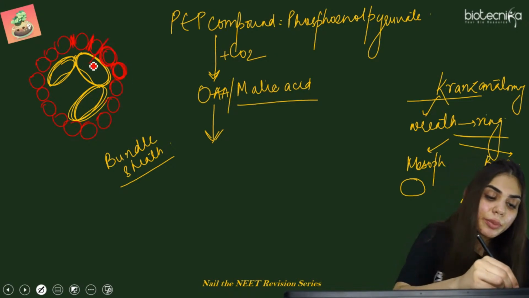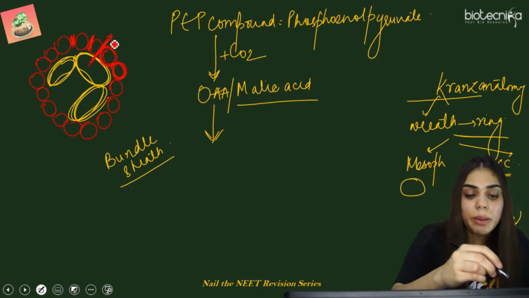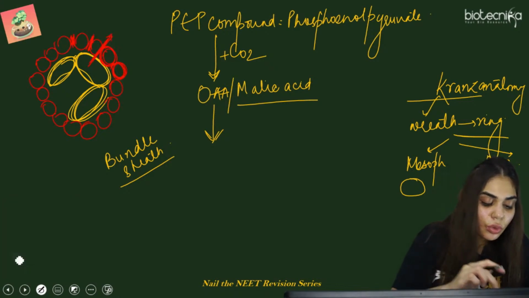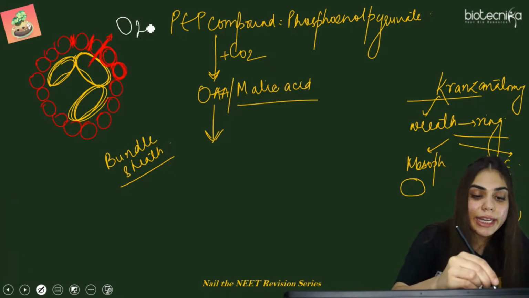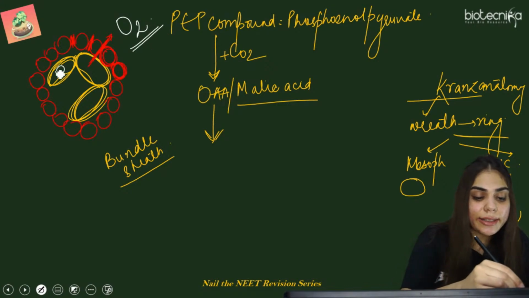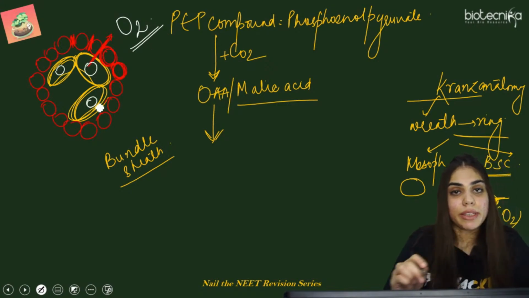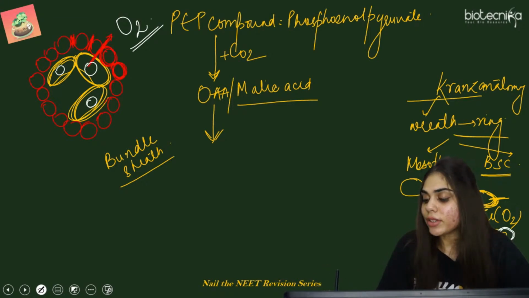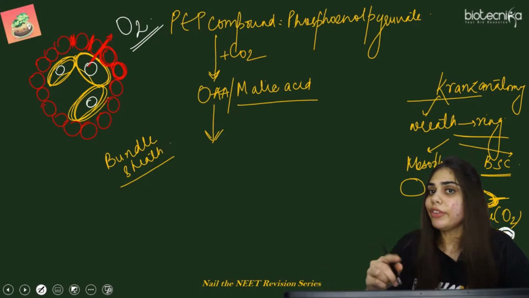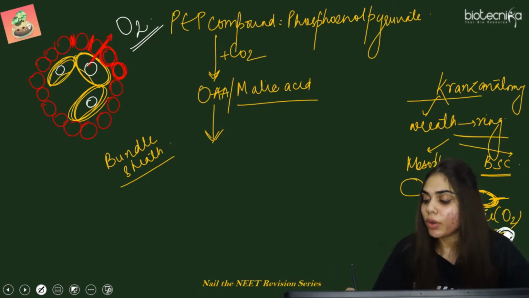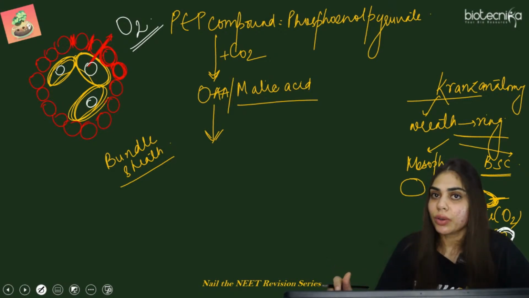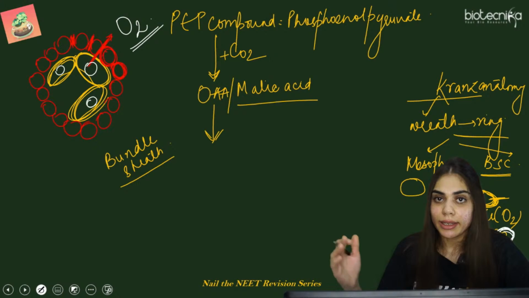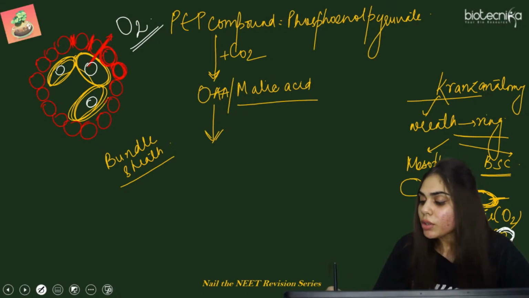The bundle sheath cell membrane is impervious to oxygen or air, so rubisco enzyme is always present inside it. Why rubisco? Because if it is present outside, it can also behave as oxygenase, and if it behaves as oxygenase, it will start the process of photorespiration that we are going to deal with in the next slide.